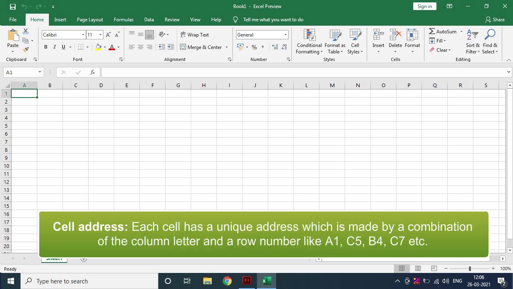Cell address. Each cell has a unique address, which is made by a combination of the column letter and a row number like A1, C5, B4, C7, etc. Cell address appears in the name box.